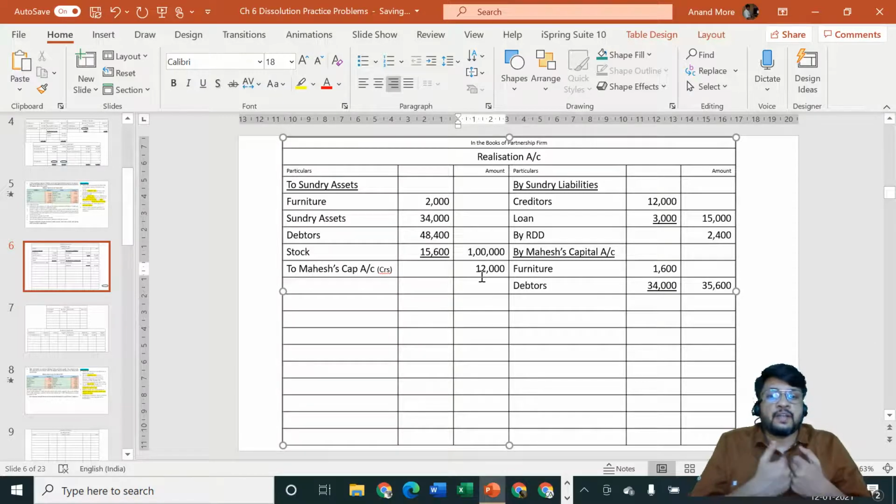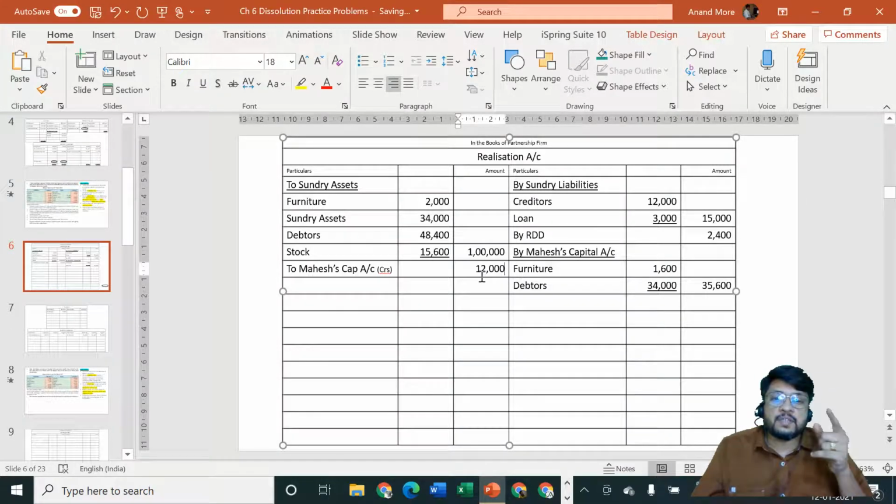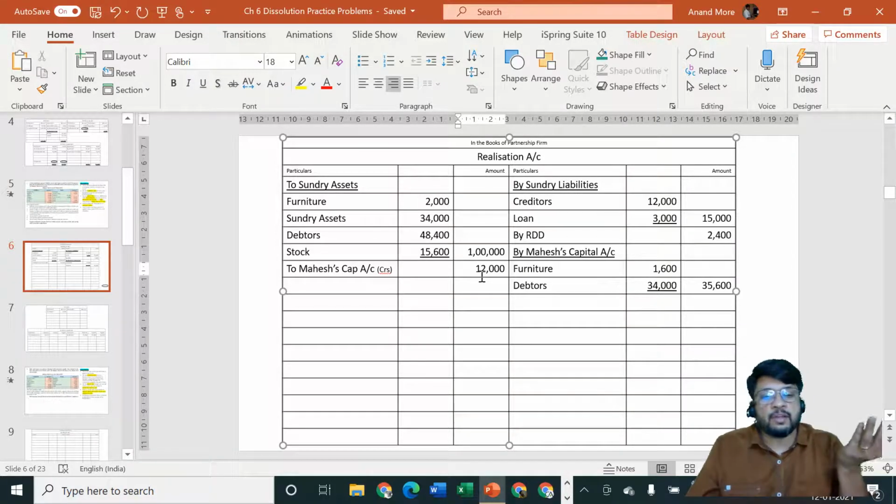So instead of creditors getting out of business, they would have come in the business, which would have been completely wrong. So be careful, don't say that Mahesh is the receiver and creditors are going out, because creditors account is not a real account. So creditors are going out is a rule which can be used only if creditors account is a real account, because debit what comes in, credit what goes out are the rules of real account. Creditors account is a personal account.